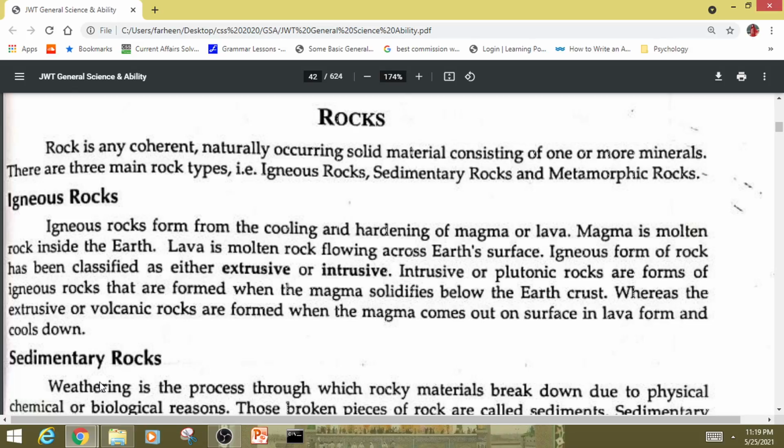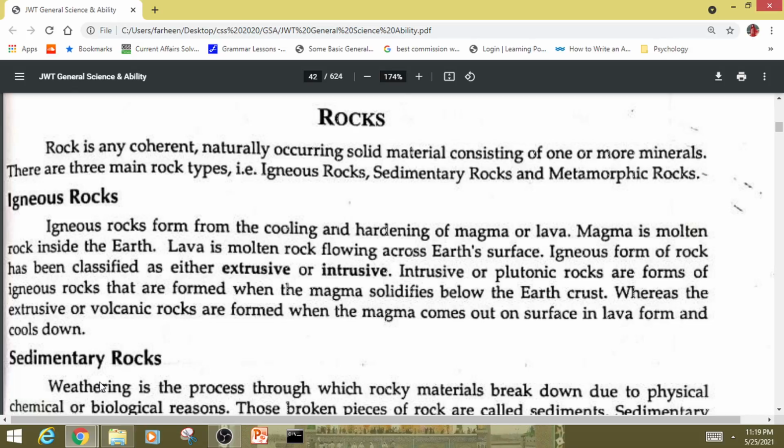Igneous rocks. Igneous rocks form from the cooling and hardening of magma or lava. Magma is molten rock inside the Earth. Lava is molten rock flowing across Earth's surface. Igneous rocks are classified as either extrusive or intrusive.